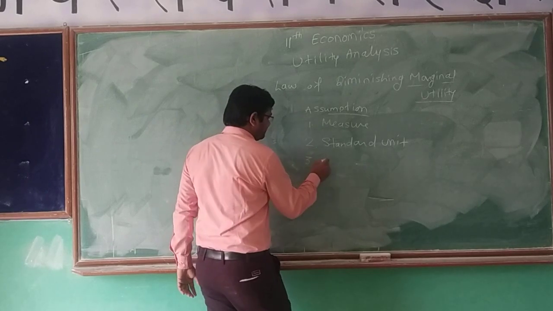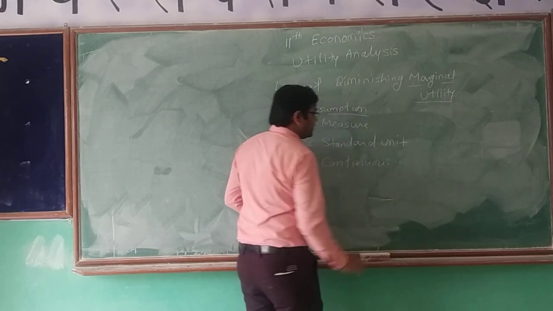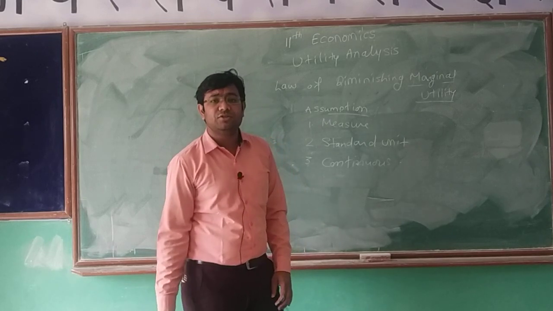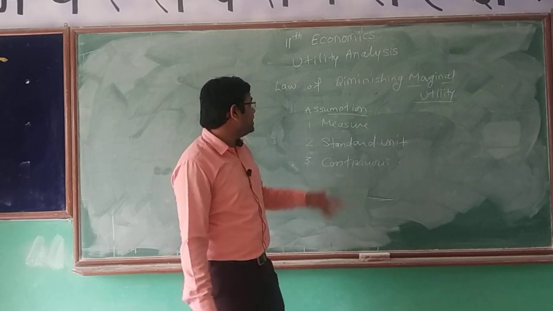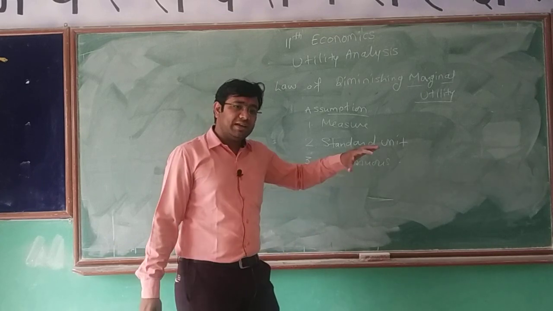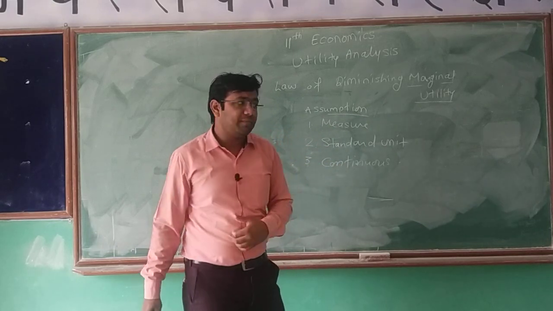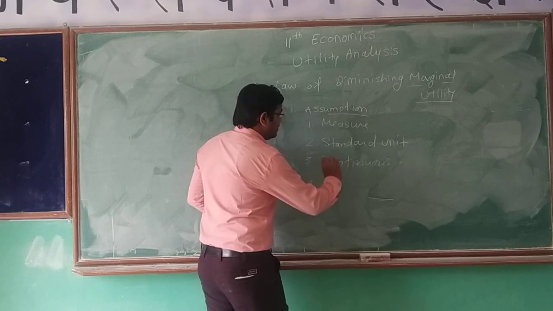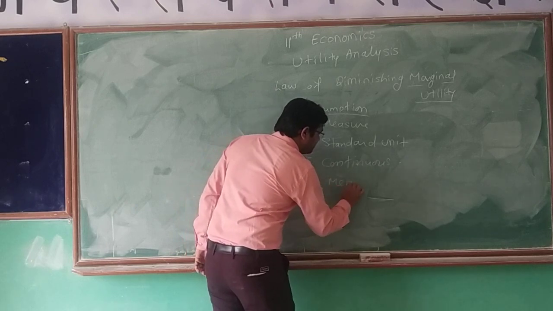The third is continuous consumption. The consumption should be continuous. If I want to apply this law, then I have to continuously eat or consume something. If I am having a break between consumption of two different commodities, this law will not apply. If I am eating kachori, then I have to continuously eat kachoris so that this law can be applied. Then the next assumption of this law is that mental condition should be stable.